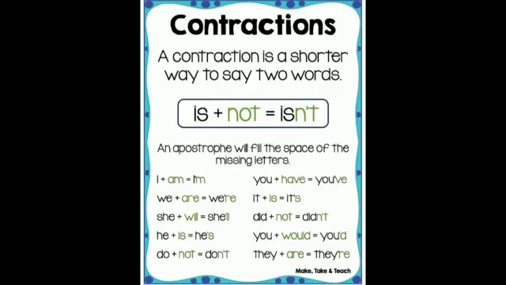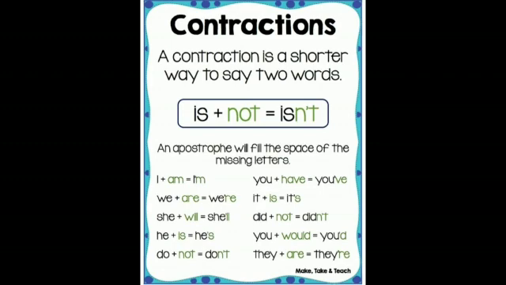Now we'll see what contractions are. A contraction is a shorter way to say two words. It means when we join two words, we have to remove some letters from the other word. That is the contraction. In place of the missing letter, we have to add an apostrophe and then the remaining letters.